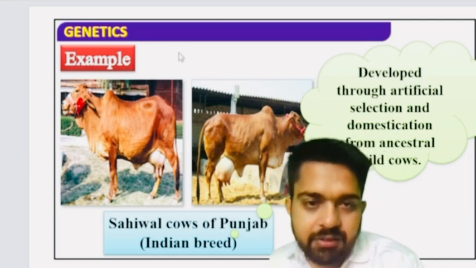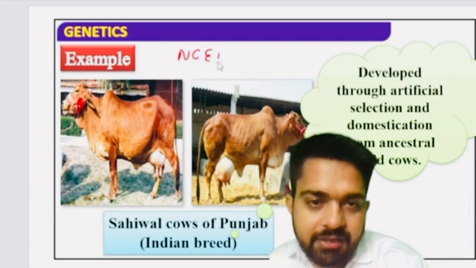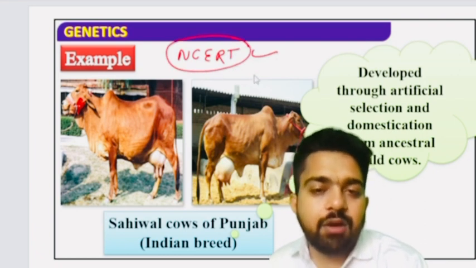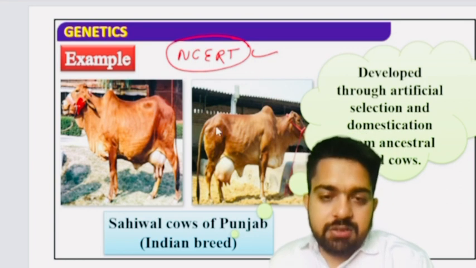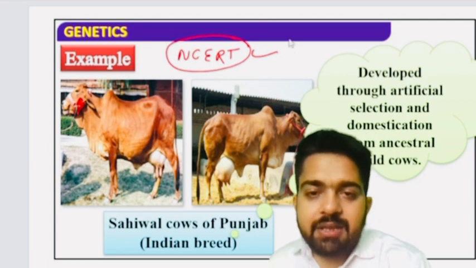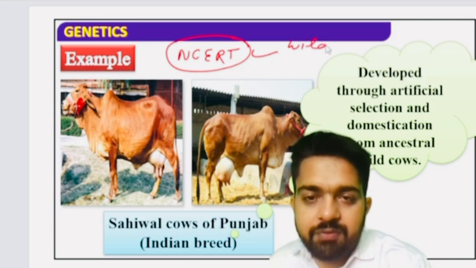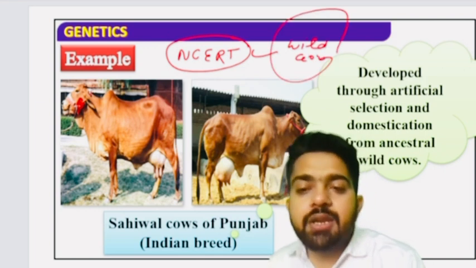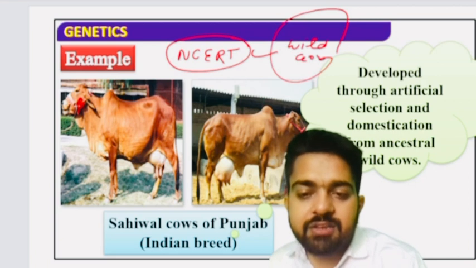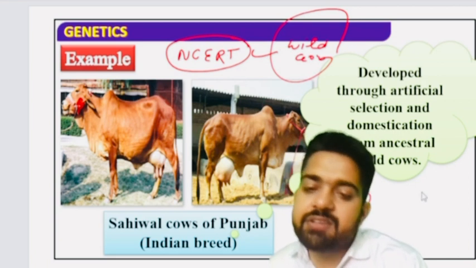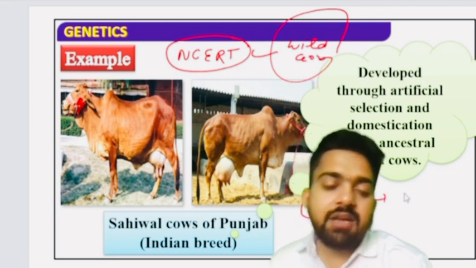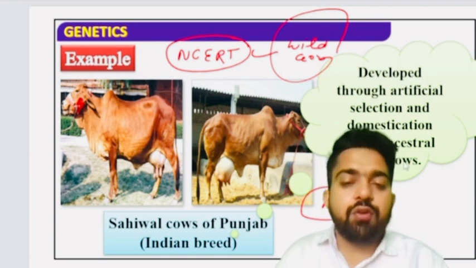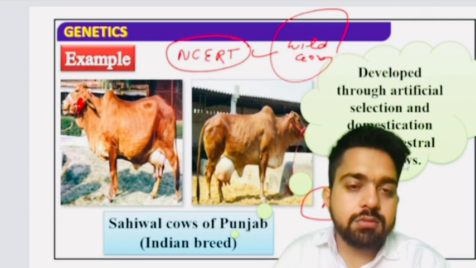So the next part is example for this is Sahiwal cow. This is totally based on NCERT and you can observe these lines in NCERT of class 12th. Sahiwal cow is basically obtained from wild cows during artificial selection. In case of artificial selection techniques, desirable characters are selected in a particular species and used for domestication. Clear to all?